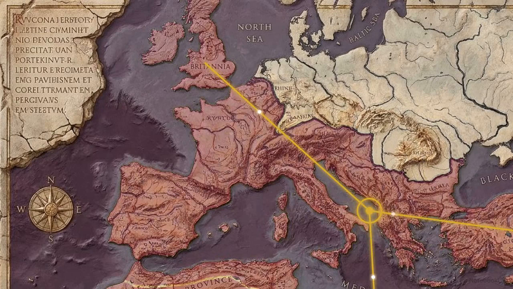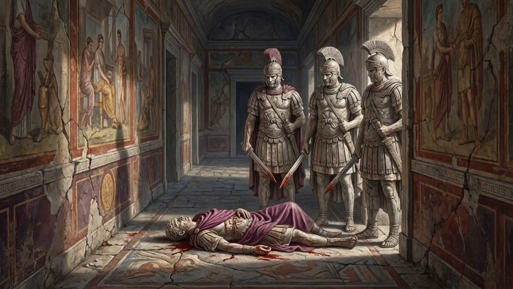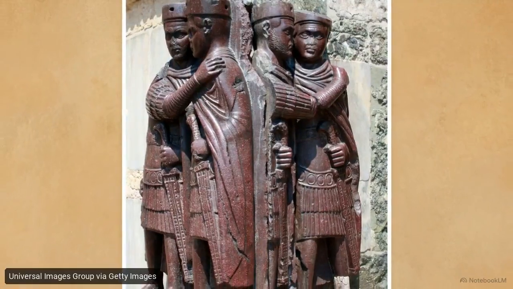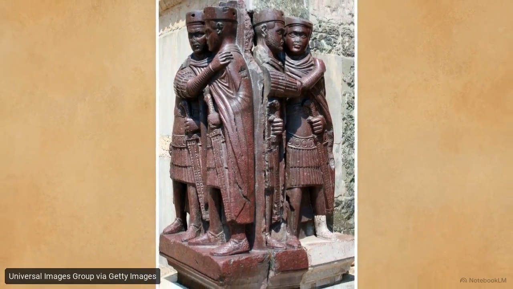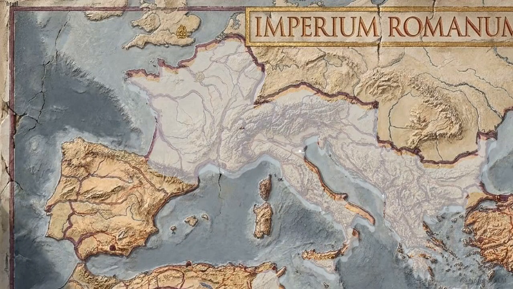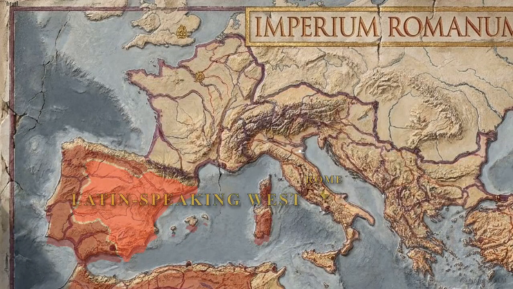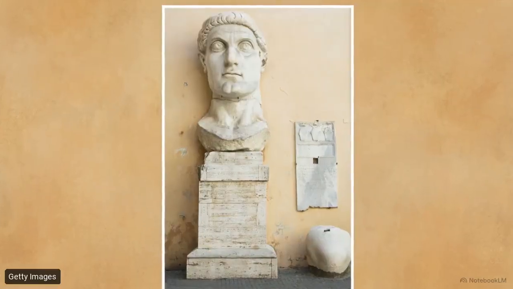To address the administrative collapse, Emperor Diocletian physically split the empire into 2 separate zones. This map shows the fracture. You had the Latin-speaking West, anchored by Rome, and the Greek-speaking East. Emperor Constantine briefly reunited the halves and introduced Christianity, but the separation was permanent. Over time, the East grew wealthy and fortified, while the West faced an economic crisis.